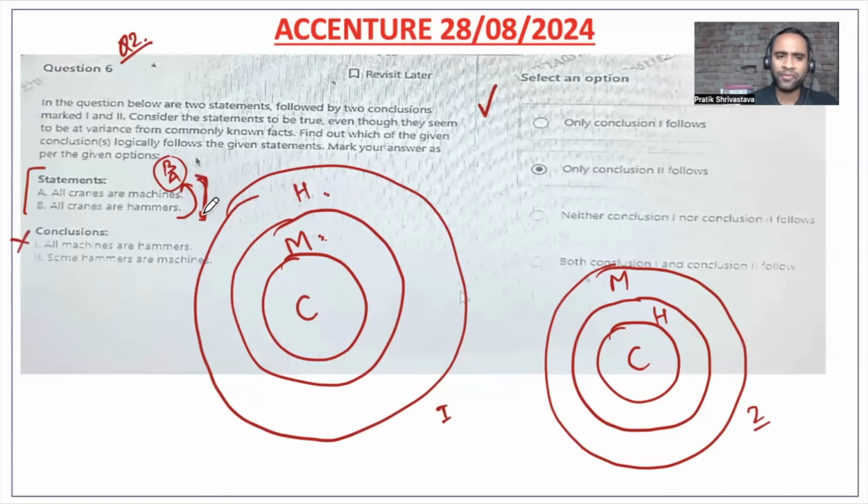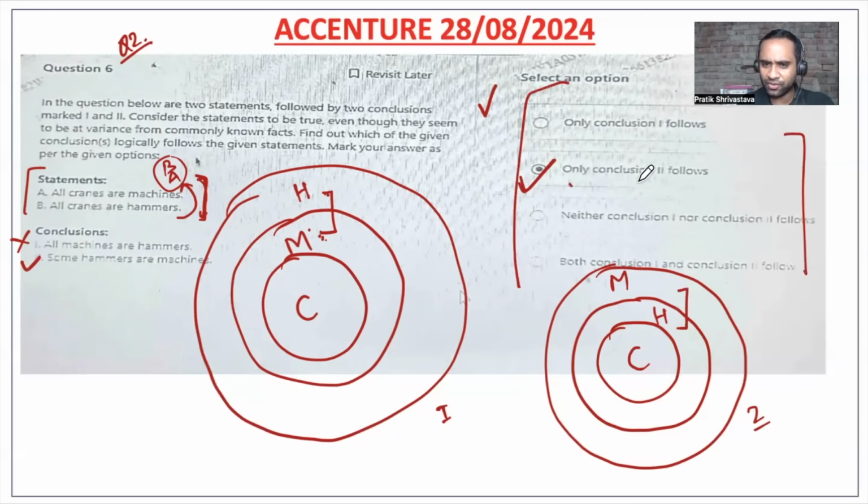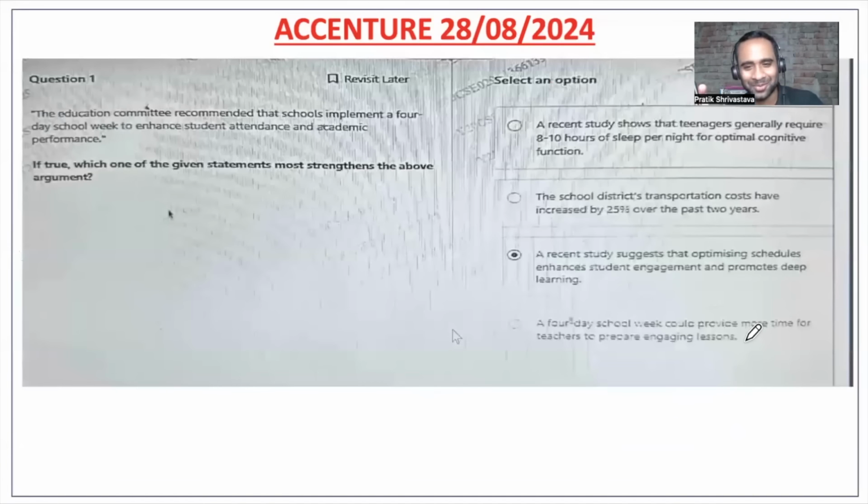Because the order of statements can be changed. Then some hammers are machines, some hammers are machines, yes. So in this diagram also you can see some hammers are machines, in this diagram also you can see. When you say all hammers are machines, that means you can easily say some hammers are machines. So in both diagrams you can say this. So this student is really very good, whoever has done this, right? So his answer is correct, only conclusion 2 follows, right? So many of them might say, sir, both conclusion 1 and 2. Still after explaining this also you could see some of the comments.